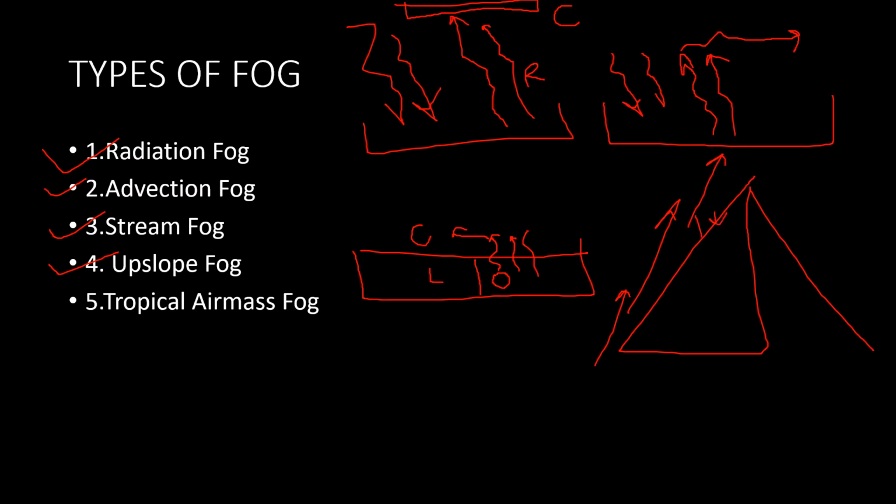Next we have tropical air mass fog. In case of tropical air mass fog, the air mass which is generated in the tropical region would move towards the temperate regions, and that's why condensation would take place in the temperate regions. But as the origin of these air masses is in the tropical regions, that's why they are known as tropical air mass fog.